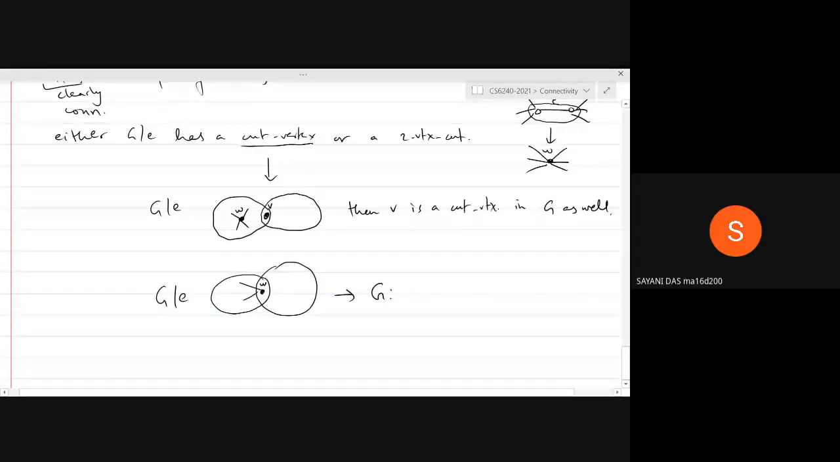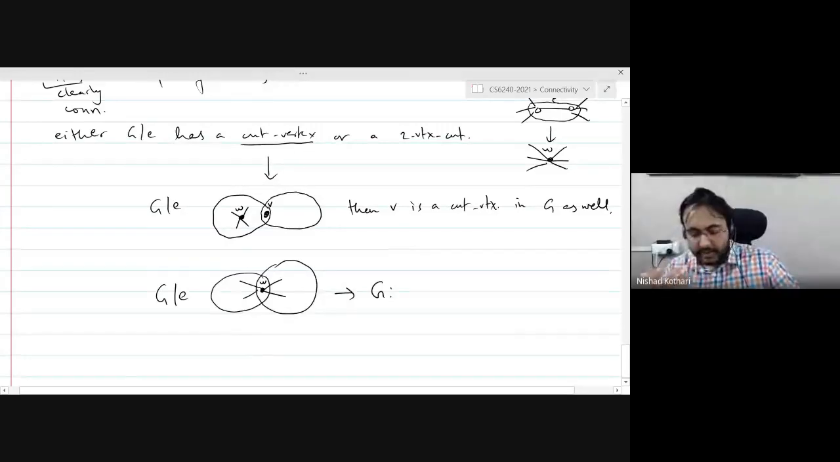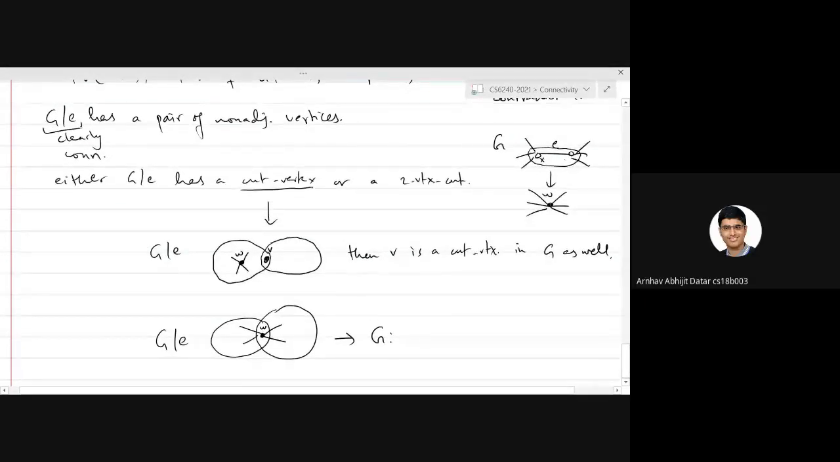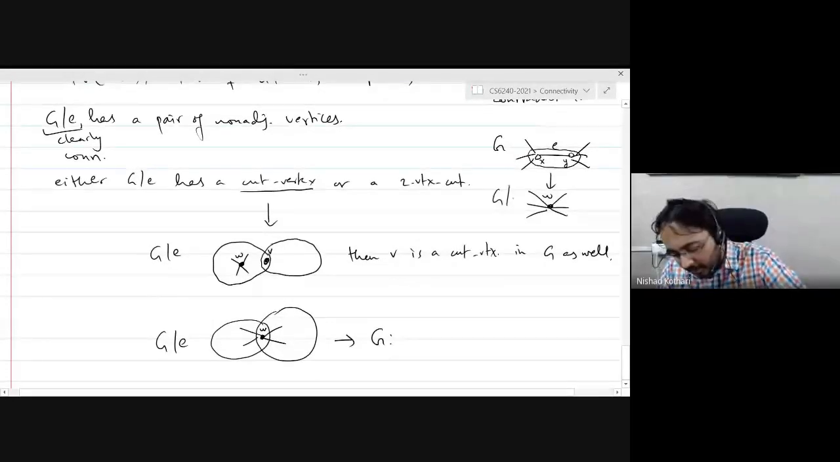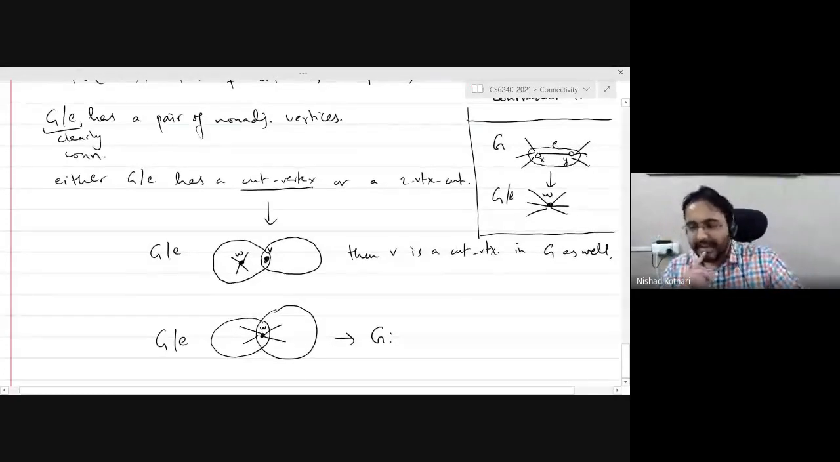Then W becomes a cut vertex. No, so the original graph, there is no W, right? In the original graph, there is an edge E. But you are going in the right direction. E becomes a cut edge? You are also going in the right direction, but you're not yet there. It's not going to be a cut edge.